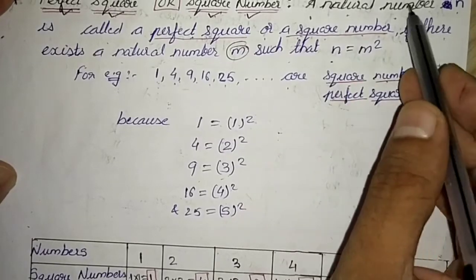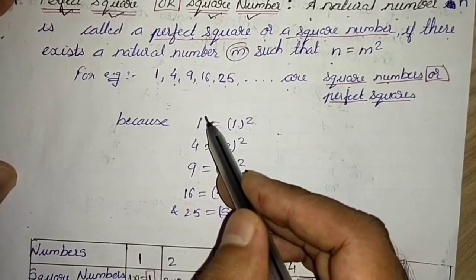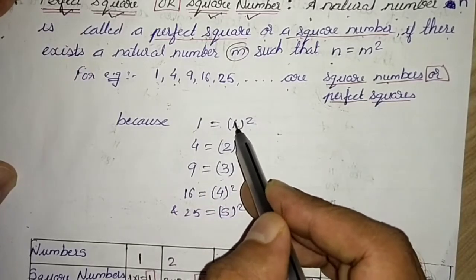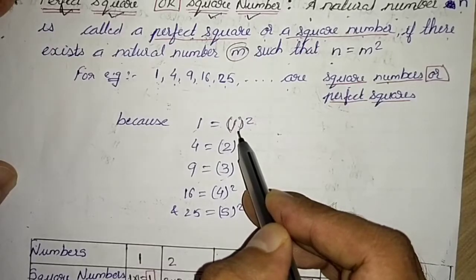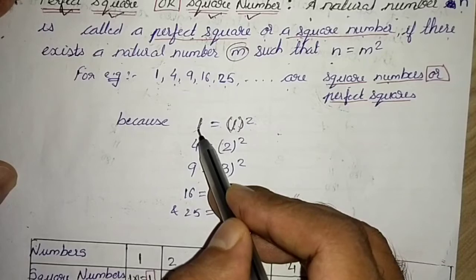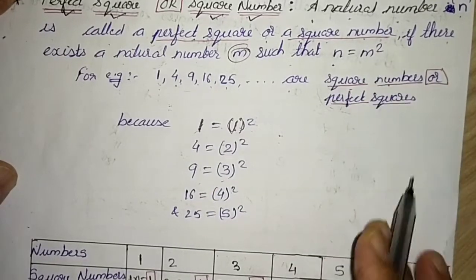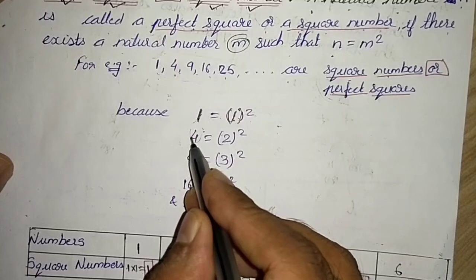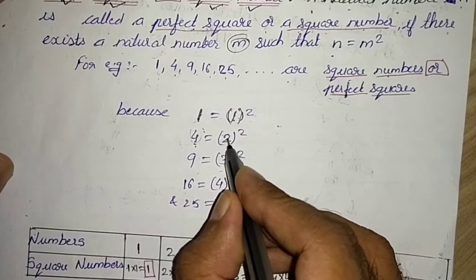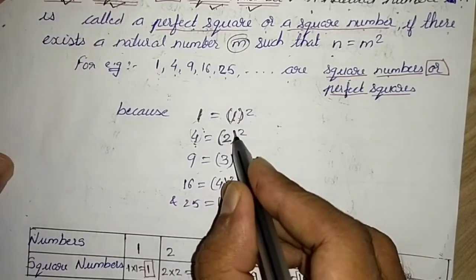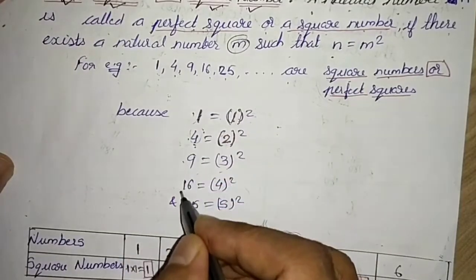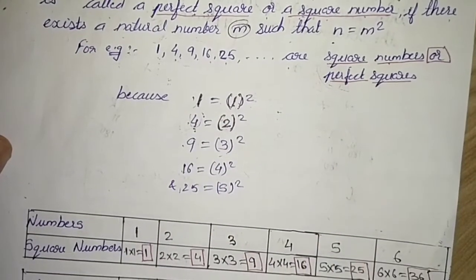That means a number n is a perfect square if there exists a natural number m such that m square is equal to n. So 1, 4, 9, 16, 25 are perfect squares.